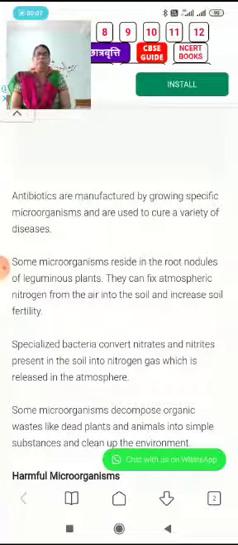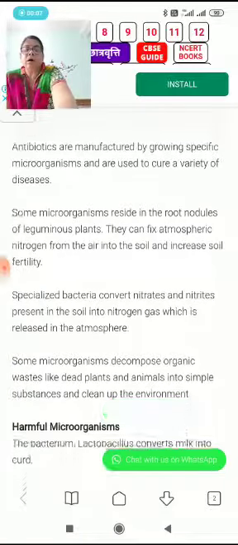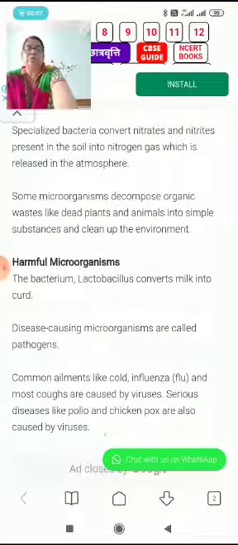Earlier you have learned decomposers are those microorganisms which feed on dead and decaying matter and get their food from there. As well, they help in recycling of the nutrients in nature as well as clean up the environment. Now about the harmful microorganisms.